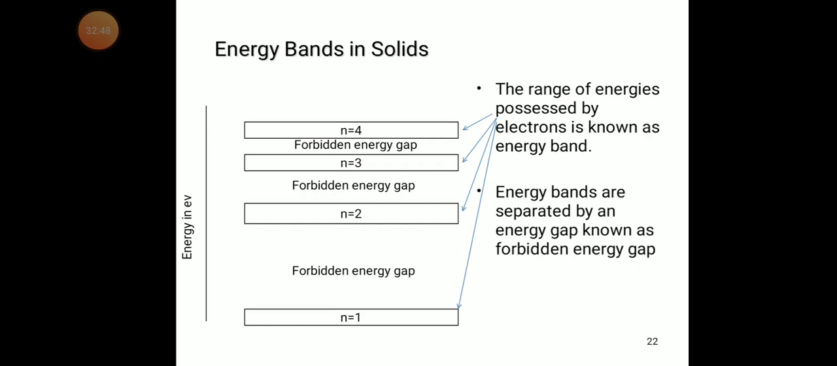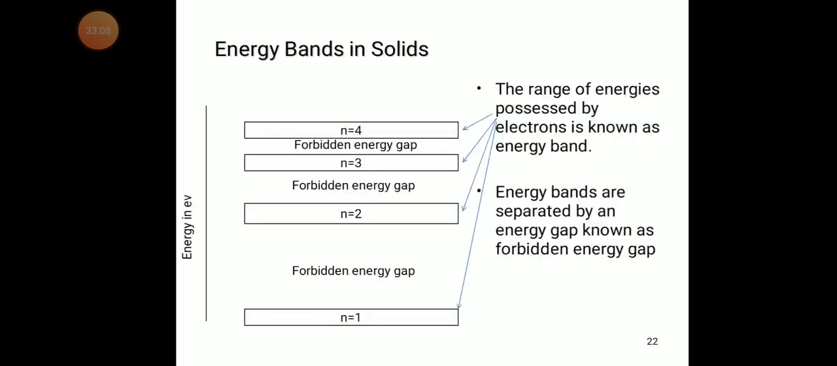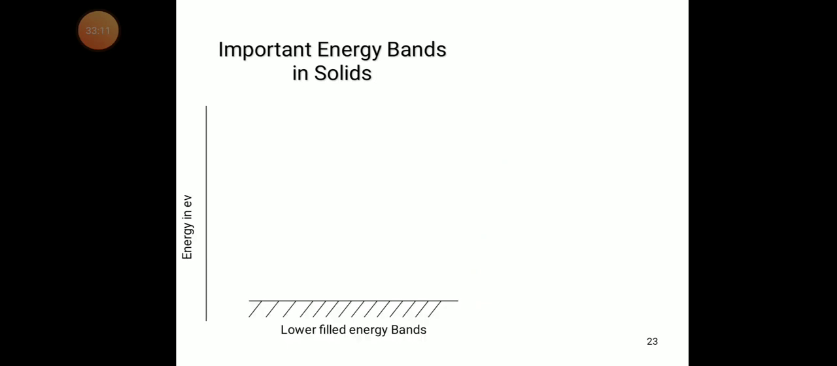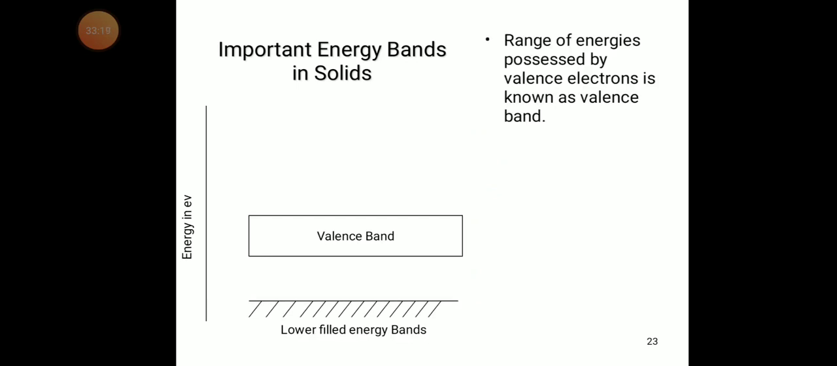Energy bands are separated by an energy gap known as the forbidden energy gap. The meaning is that each energy band is separated by an energy gap known as the forbidden energy gap. So the important energy bands in solids are the lower filled energy bands. The only main important energy bands are the valency band and the conduction band.